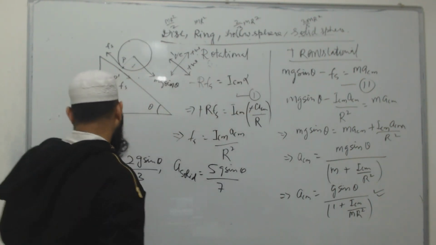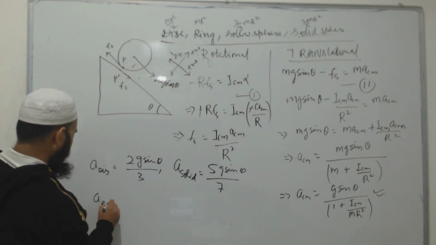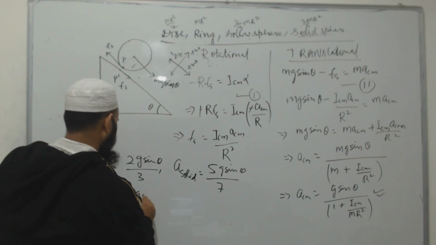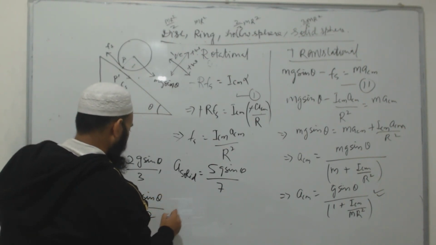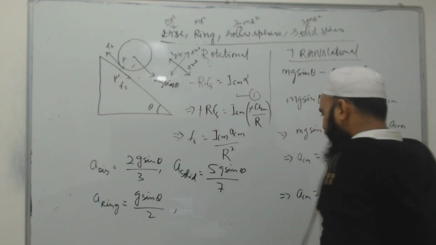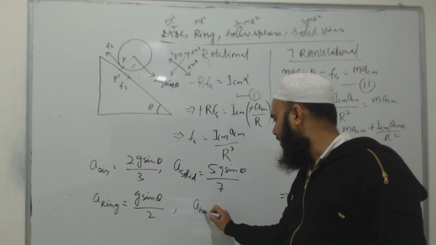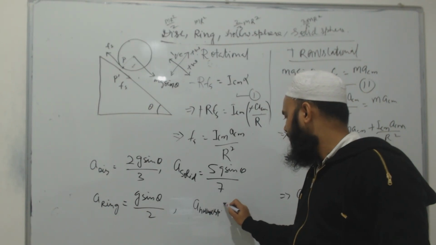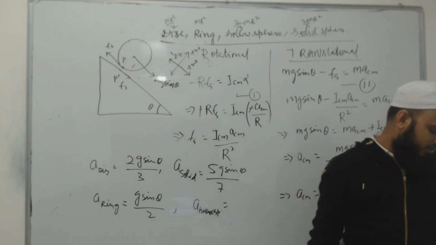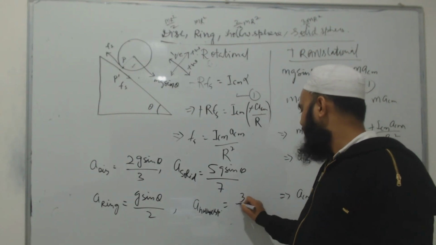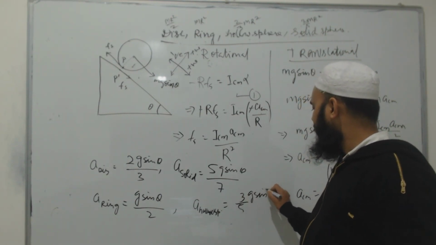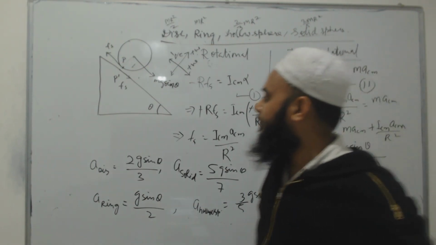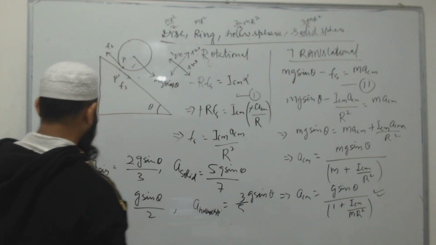For the ring it will be g sin theta by 2, and for the hollow sphere it will be 3 by 5 g sin theta. And now you are seeing that the acceleration of the solid sphere is greatest,